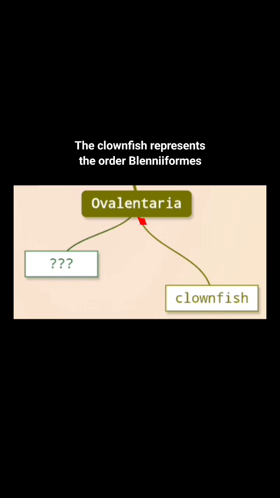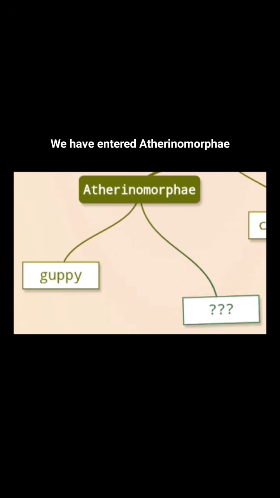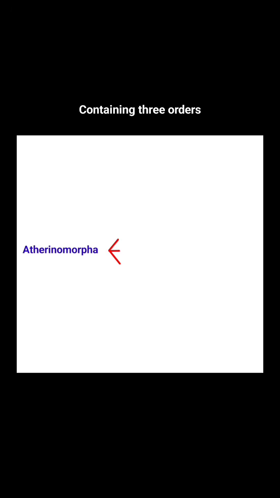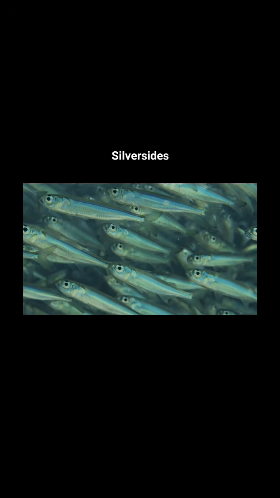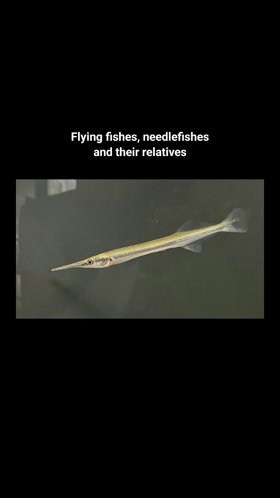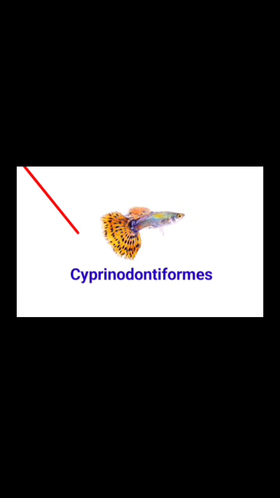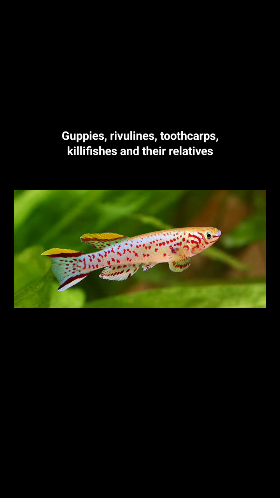The clownfish represents the order Blenniiformes. That means we have to guess a non-blenniiform ovolentarian. Guppy. Alright, we have entered Atherinomorphae, also known as Atherinomorpha, containing 3 orders: Atheriniformes, silversides, Beloniformes, flying fishes, needlefishes, and their relatives, and Cyprinodontiformes, guppies, rivulines, toothed carps, killifishes, and their relatives.